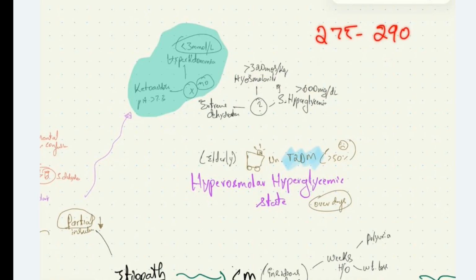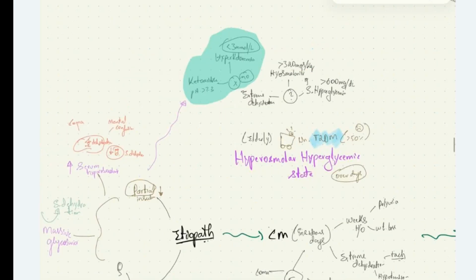Here we have plasma osmolarity more than 320 milliosmoles per kg. The patients will have extreme dehydration, but please note, the patient will not have hyperketonemia or ketoacidosis. The pH will be more than 7.3 in these patients, and the plasma ketone bodies level will be less than 3 millimoles per liter.